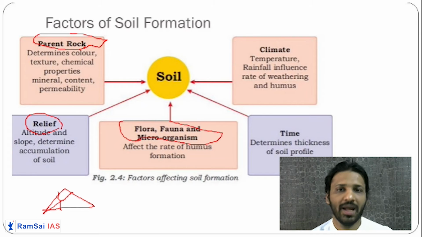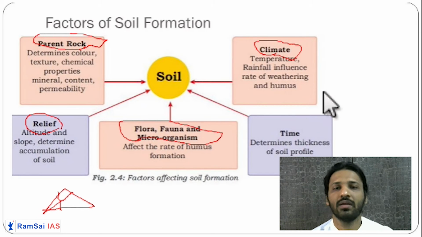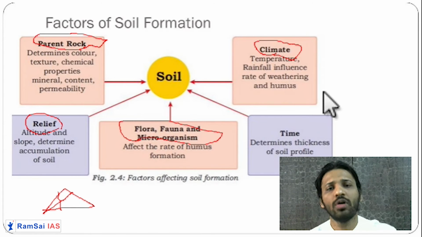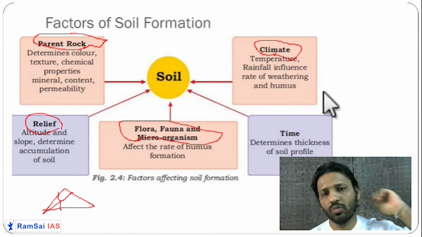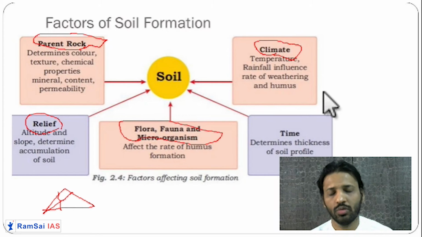Then definitely climate. Okay. So if you have a very hot climate, soil degradation and soil erosion will be very fast. When rainfall is very high, soil formation will be fast. If climate is cold, soil formation will be very slow. Degradation will be very slow.